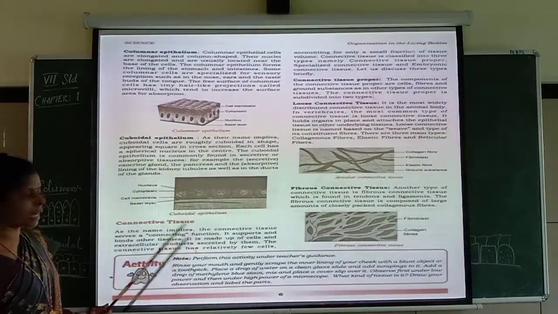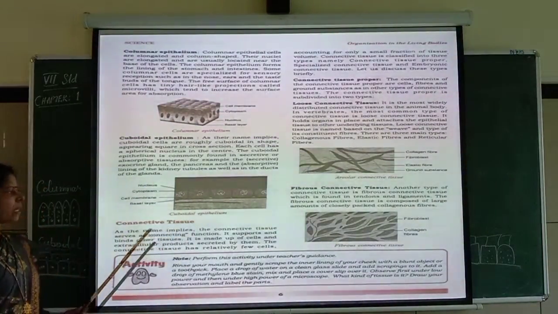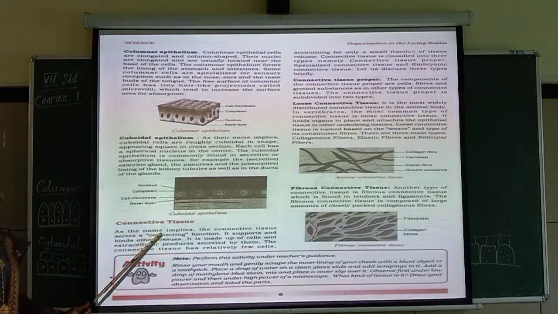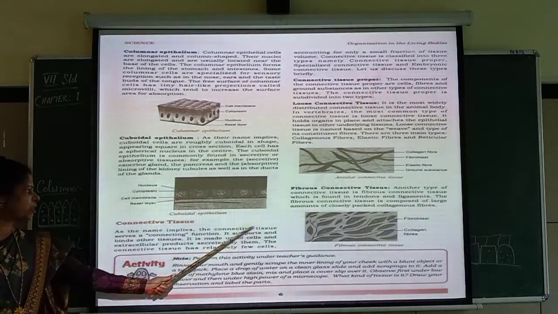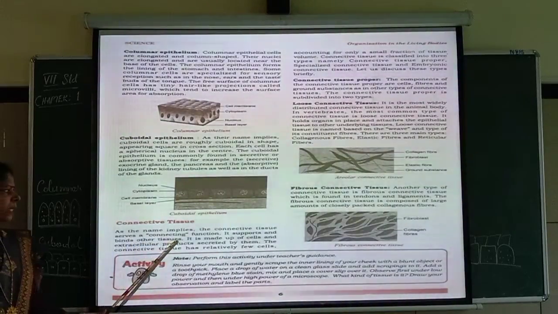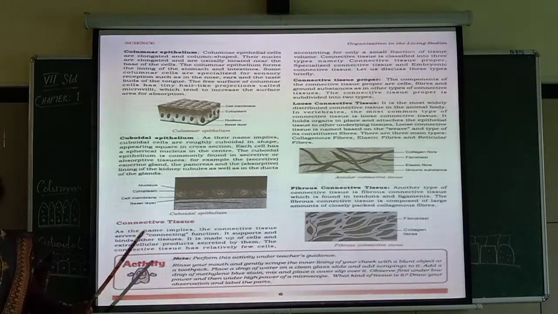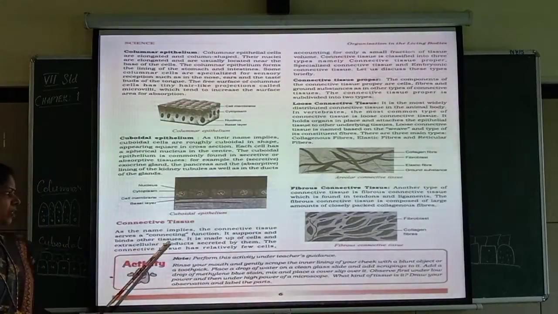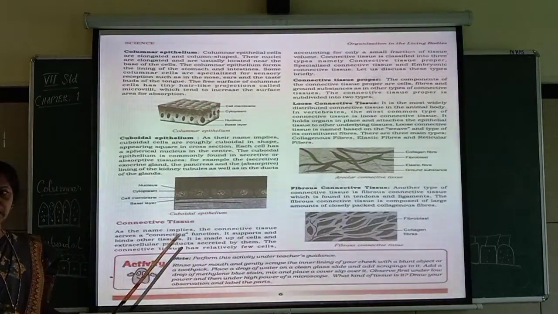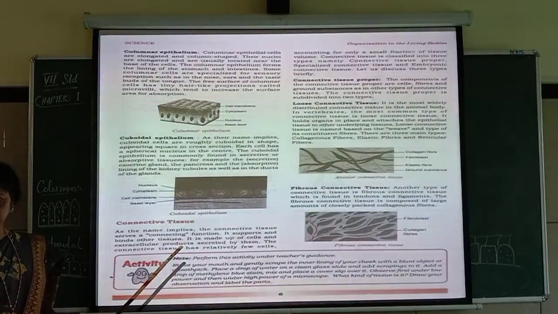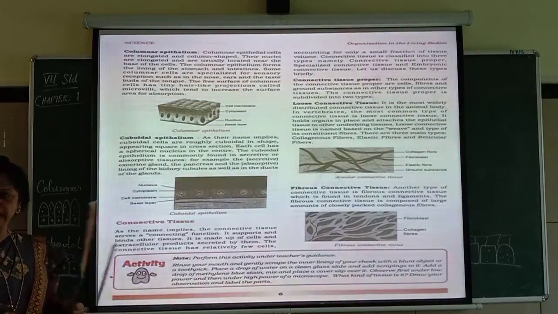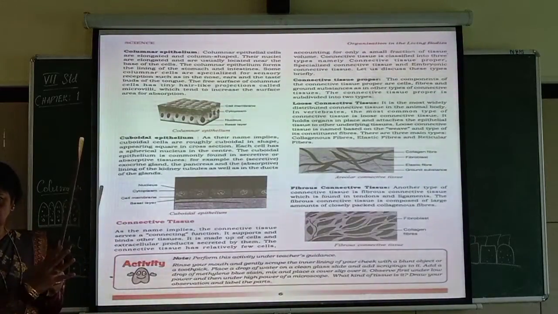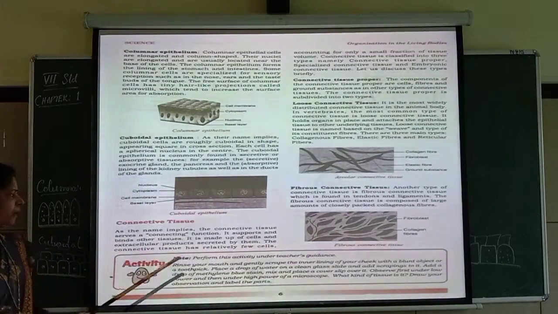Now let us go for the next, second type of tissues in animals. That is called connective tissue. As the name implies, the connective tissue serves a connecting function. So it is connecting. What is it connecting? Let us see. It supports and binds other tissues. So what is it doing? It is helping in support of the body and to bind the other tissue. Bind other means what? To just hold each other. Holding each other. That is called binding.